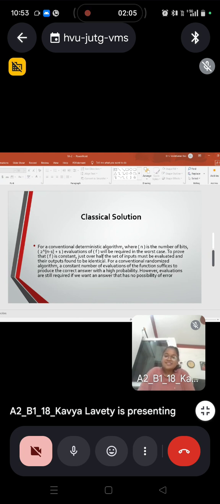Just over half the set of inputs must be evaluated and their outputs found to be identical. For a conventional randomized algorithm, a constant number of evaluations of the function suffices to produce the correct answer with high probability. However, the full number of evaluations is still required if we want an answer that has no possibility of error.